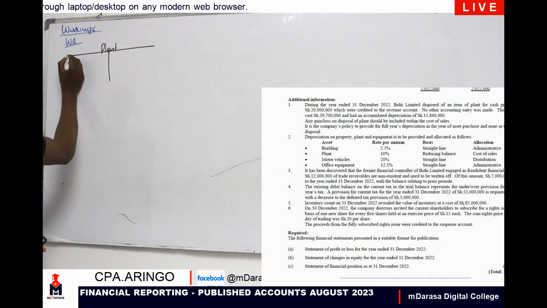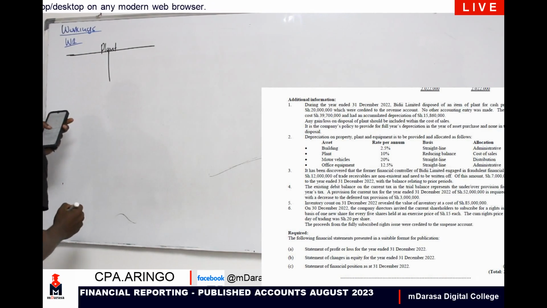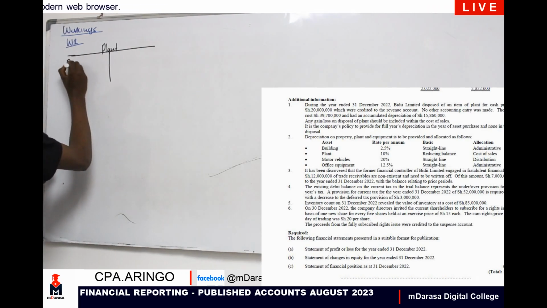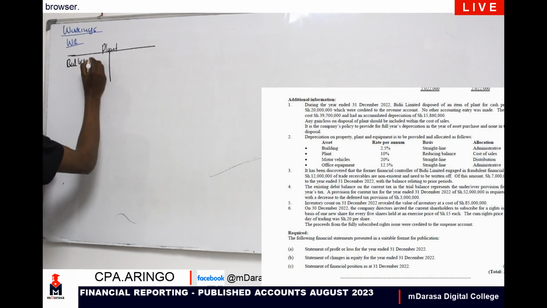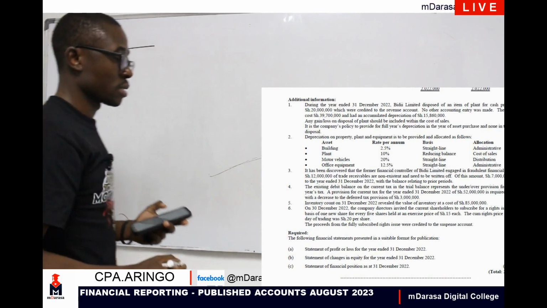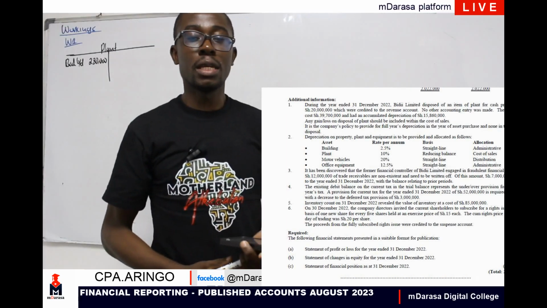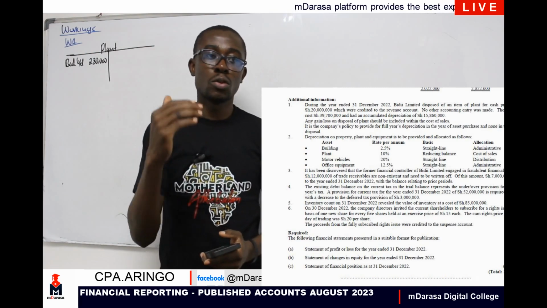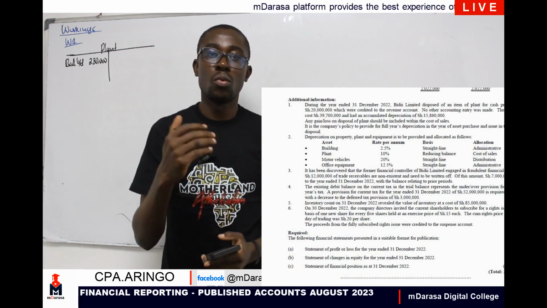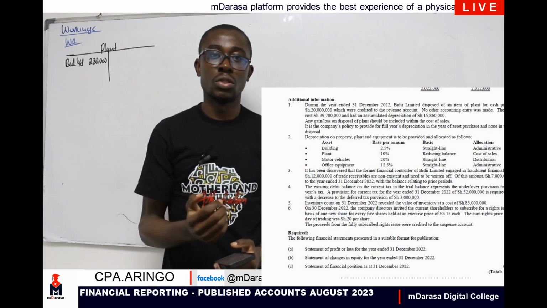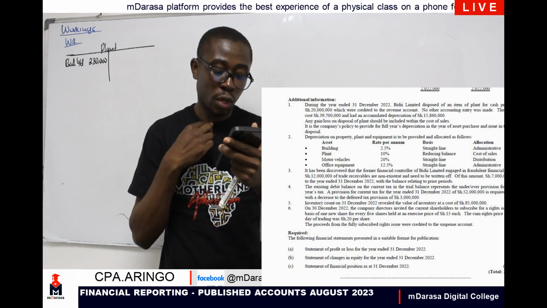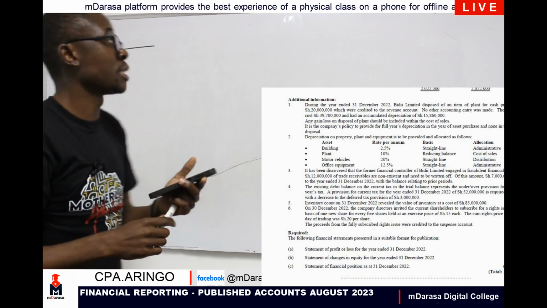So what will happen? The plant that I'm having, basically, our figures here, we're told that balance brought down for plant, we had 280. So balance brought down, I'm having 280,000, my good students. Our figures, remember, are in thousands. On disposing an asset, we need to debit the disposal account and credit our asset account, with the cost. If you can check, you're told that the cost of this item amounted to 39,700.